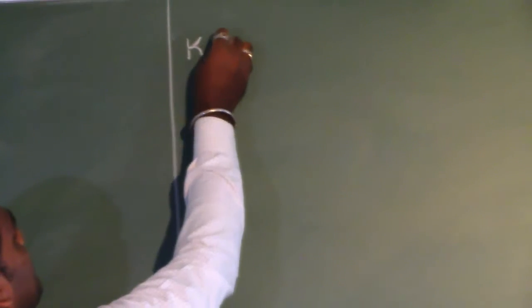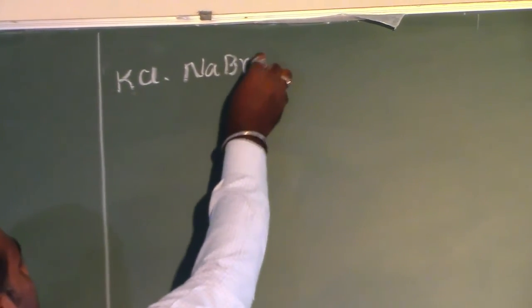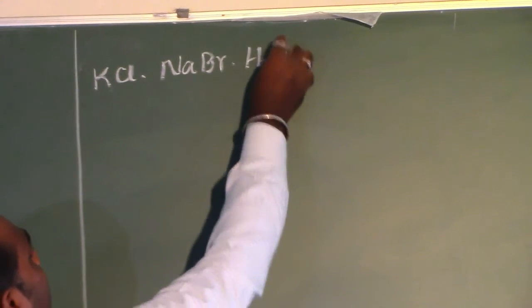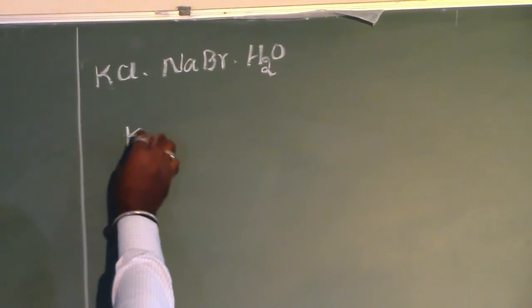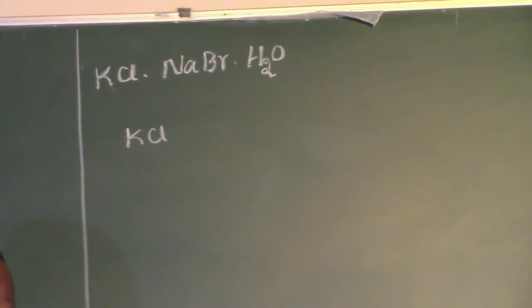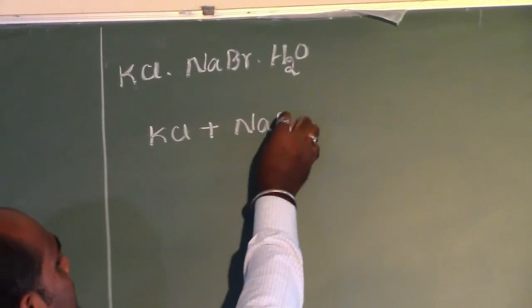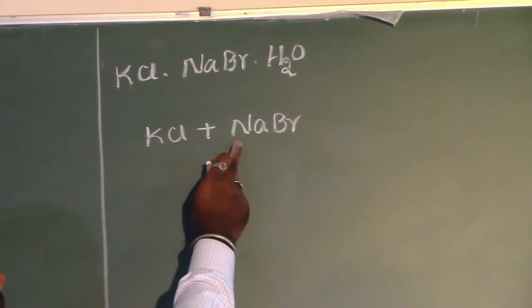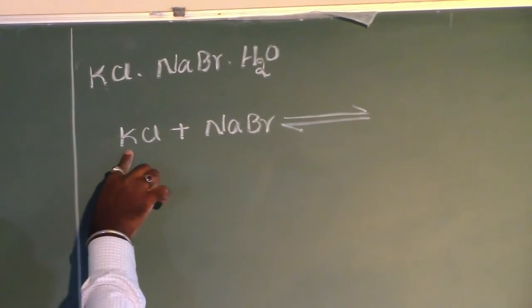But if you consider this particular system, KCl, NaBr and H2, and go with the independent equation KCl plus NaBr, here a displacement reaction can occur.